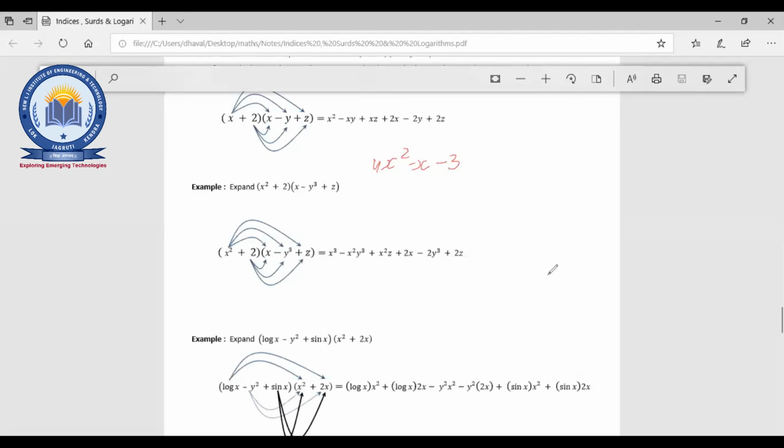Four x plus 3 into x minus 1. Okay, 4x plus 3 into x minus 1. Okay, this is the correct one. Does anyone get another answer? We can discuss, otherwise it is the right one. Fine. Okay, thank you.